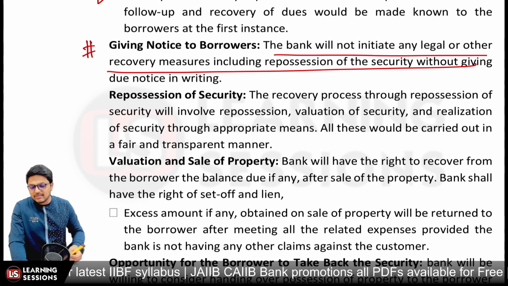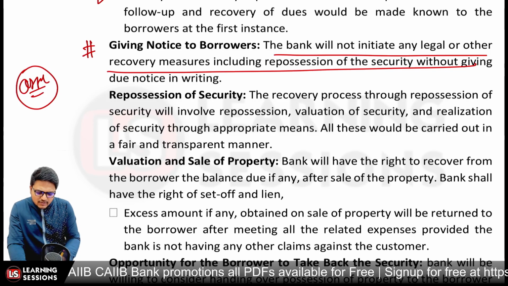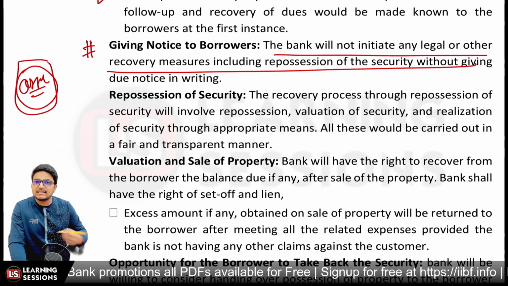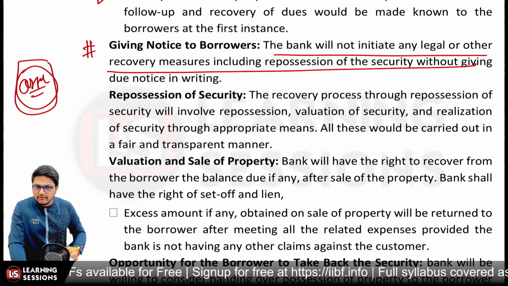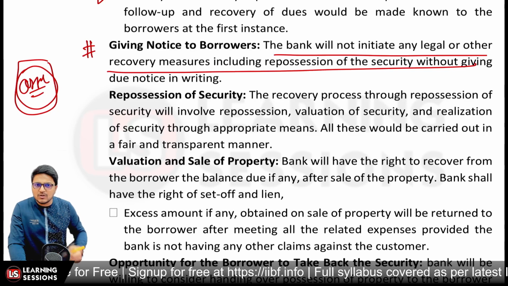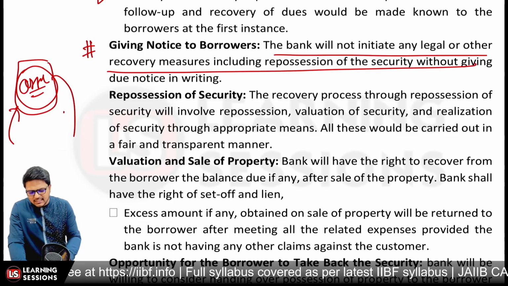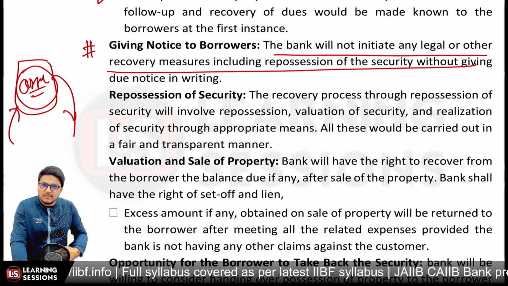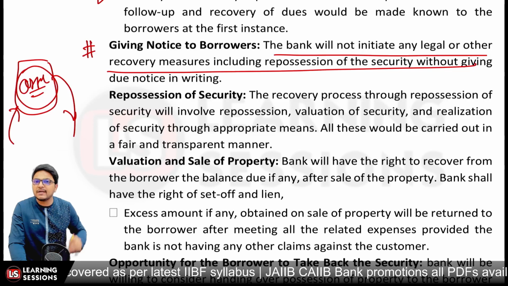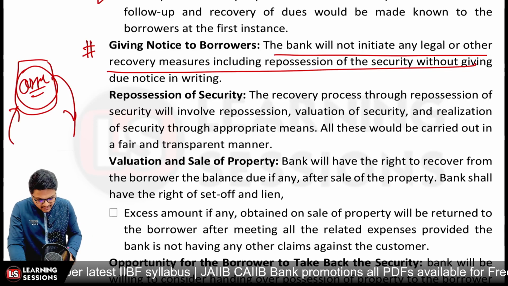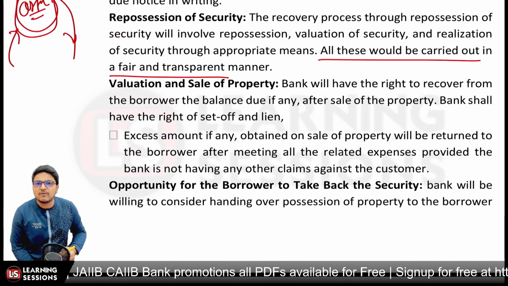After that, it's related to repossession of security. Let's say you initiated the process of recovery. Now, whatever assets were in the possession of the borrower, you want to take possession of them so that you can sell them and recover the loan amount. In that scenario, you must give a written notice and mention all the things. You must look at the value of the security involved, and the realizable value of the security through appropriate means. And that whole process must be carried out in a fair and transparent manner. So the manner must be transparent and fair enough, right? This relates to valuation and the sale of the property.